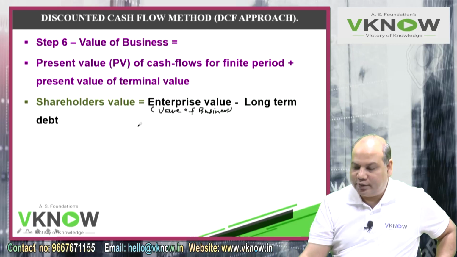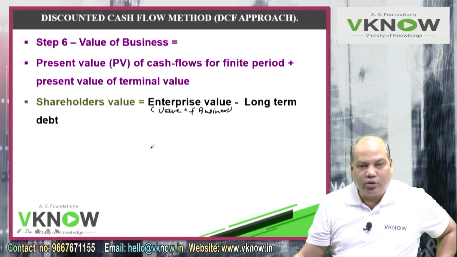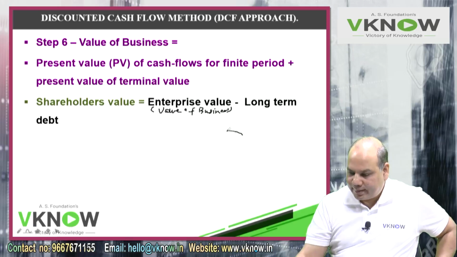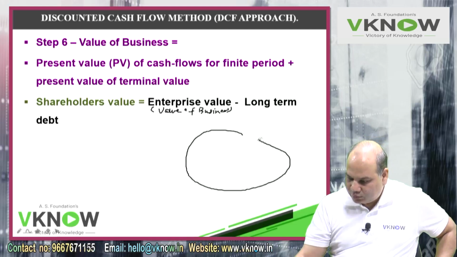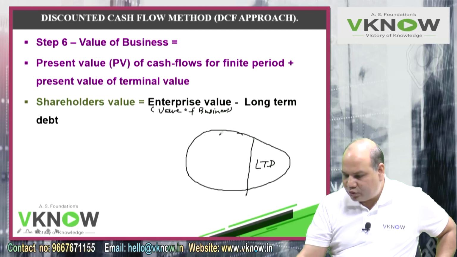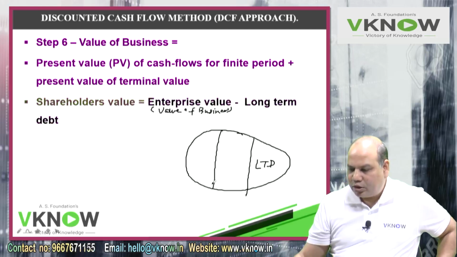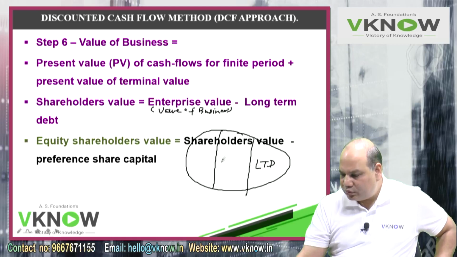From the total value, if I remove the long term debt, I get shareholders value, and from the shareholders value, if I remove preference share, I get value of equity share.